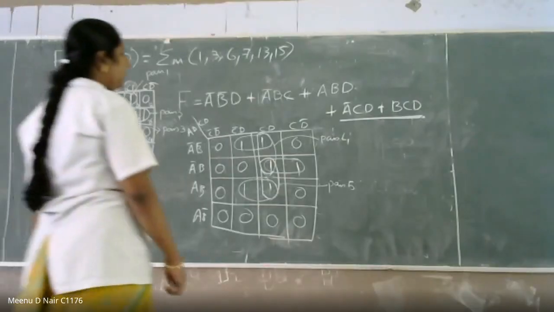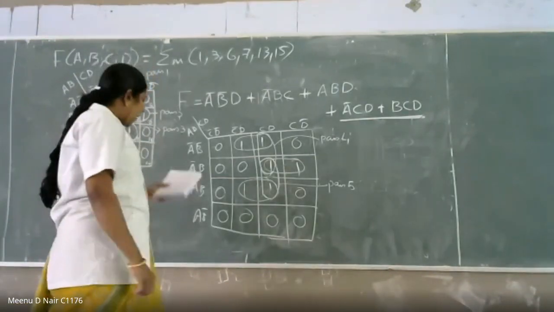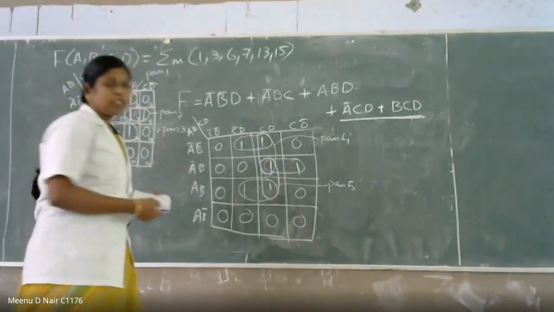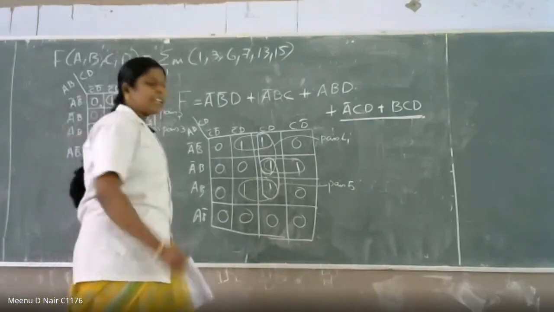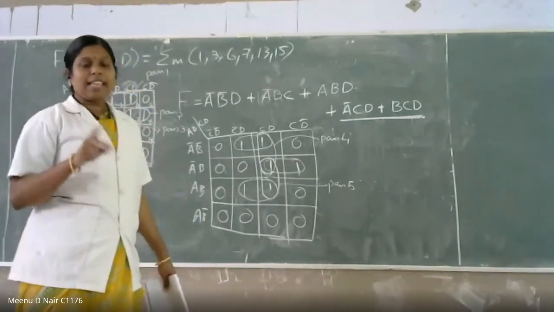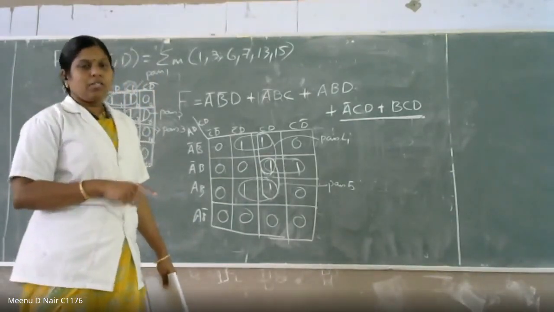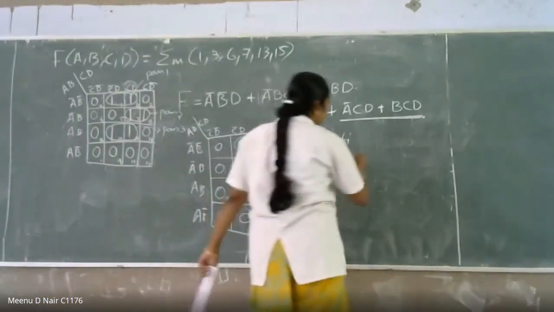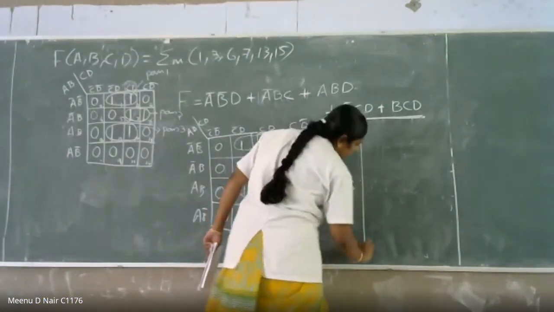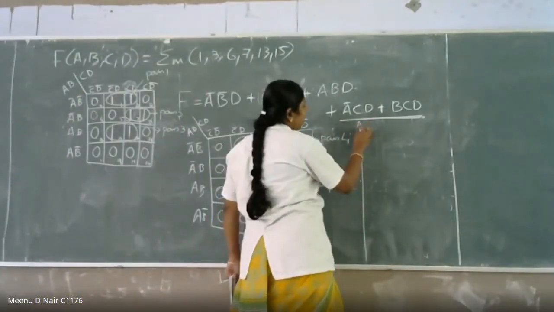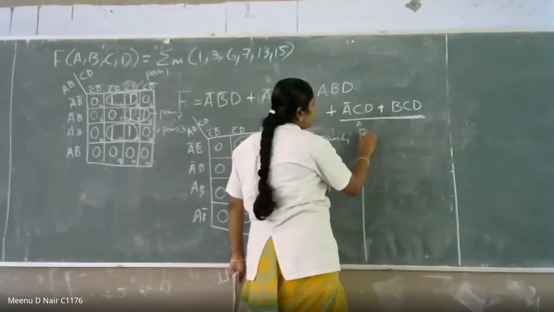That's okay. We'll do some more problems, then it will be clear to you. So what is next? This is not the end of the problem. Next thing is they are asking you to realize a hazard-free circuit. So what you have to do? You have to design a hazard-free circuit. Again, you have to implement the same using logic gates.